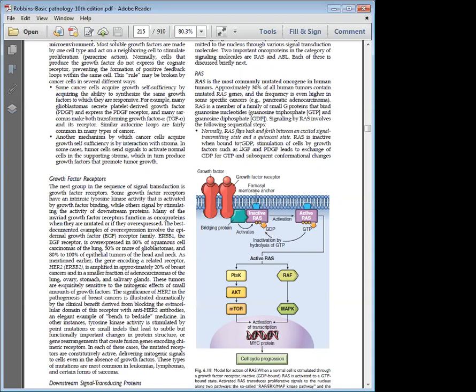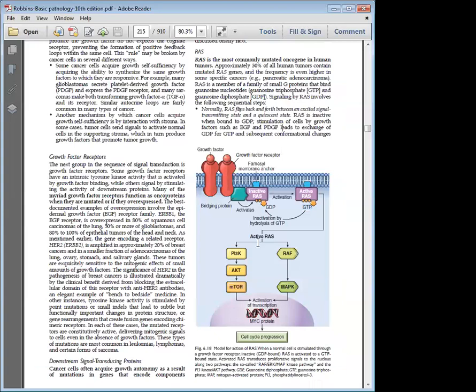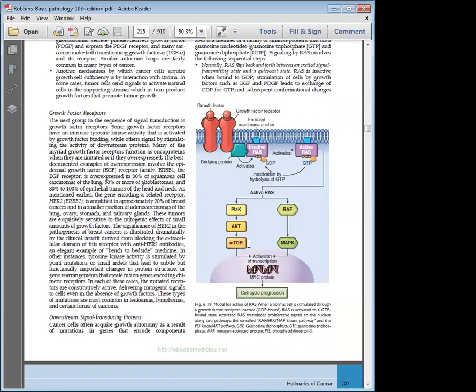Any growth factor for that matter, either an epidermal growth factor or a platelet derived growth factor, changes GDP to become GTP. Once it becomes GTP, then this RAS will stimulate the cytosolic mechanism to promote transcription. So that is what is important. When the RAS becomes active, it moves through the cytosol into the nucleus. It activates MYC protein, which we read last class, which is again an oncogene, which will help in continuous cellular proliferation. So this is very important.